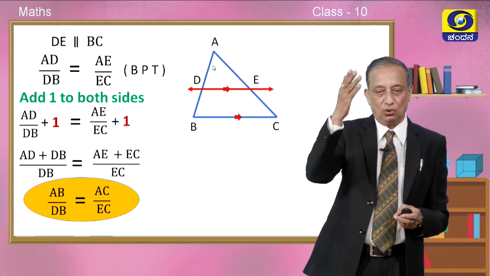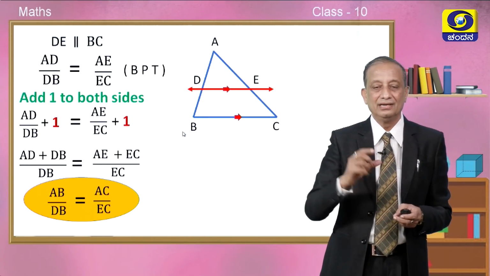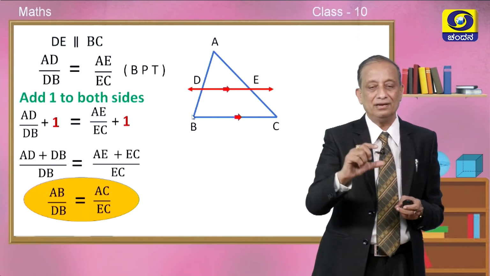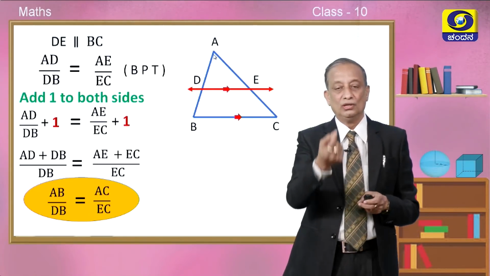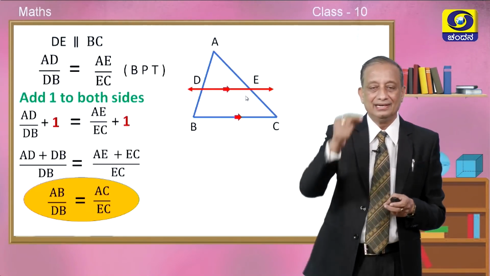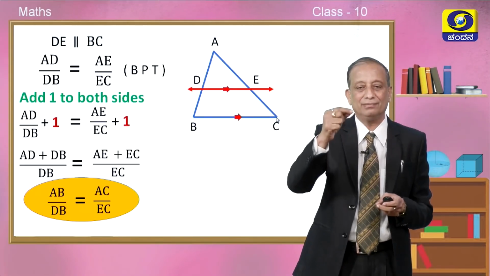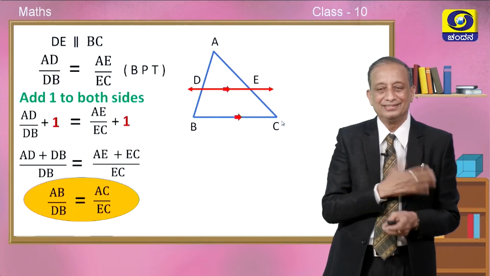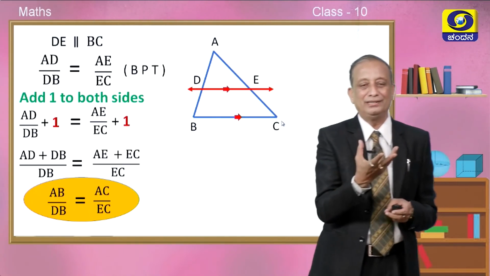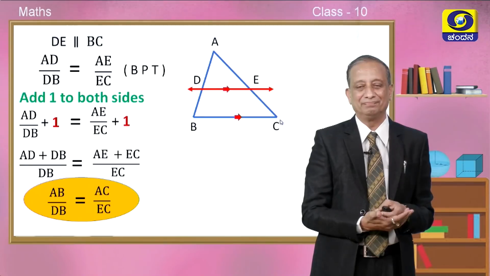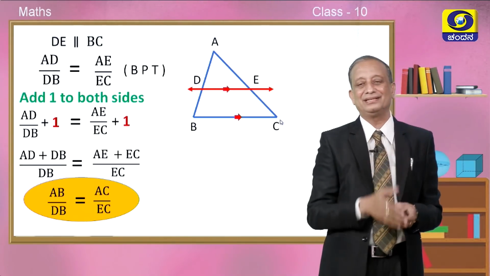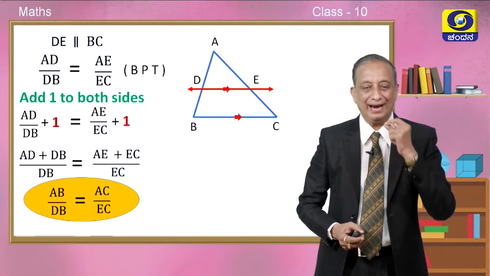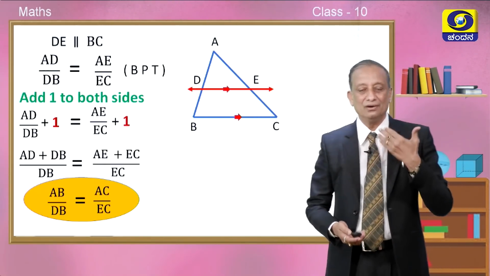AB means the whole side of the triangle ABC divided by the part below the line D, that is DB, is equivalent to the whole side AC divided by the smaller part segment EC. So, this is what we could understand. See, just by adding 1 to both the sides of a proportion, we got an extraordinary result. Okay. So, this is one of the important tools. So, by adding 1, we are moving forward.